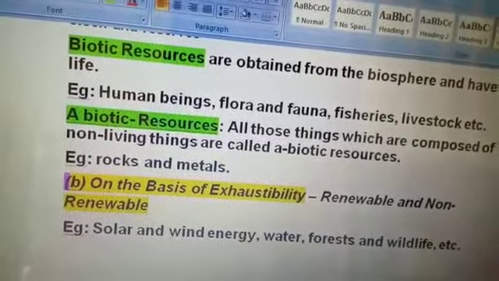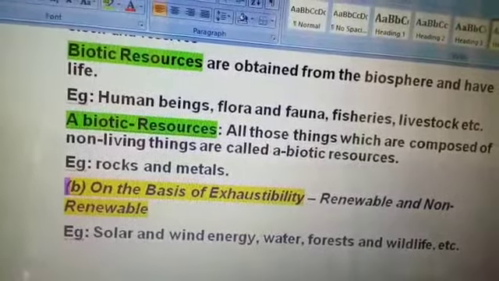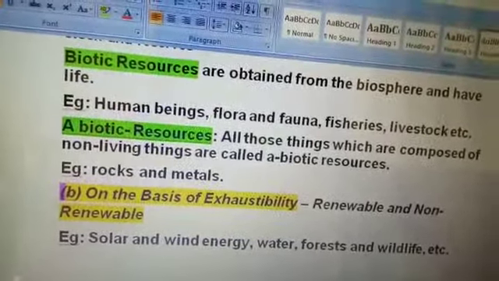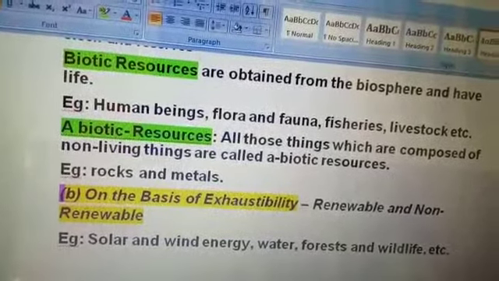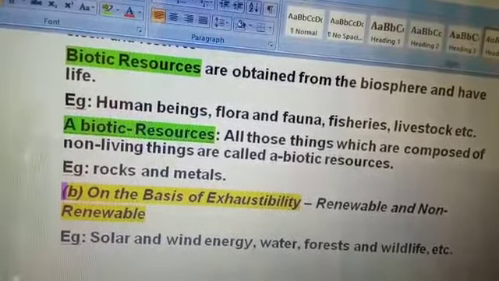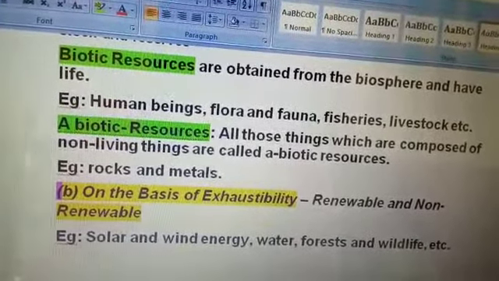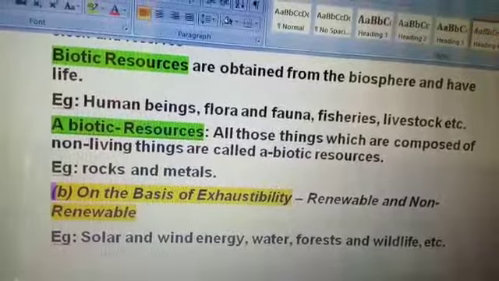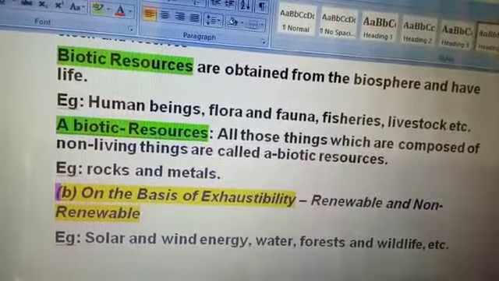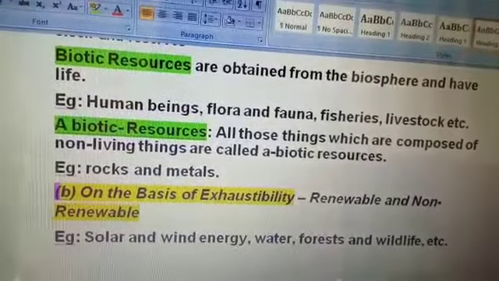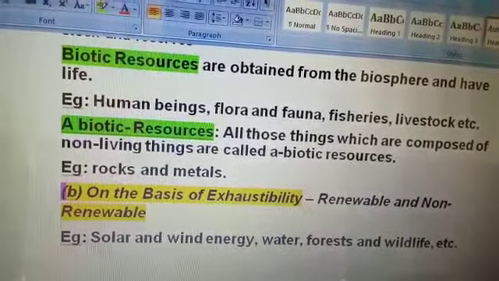So, on the basis of origin, we have classified resources into two categories: biotic resources and abiotic resources. Biotic resources we know very well. Biotic resources are related to living organisms. They are obtained from the biosphere and have life, such as human beings, flora, fauna, fisheries, and livestock.